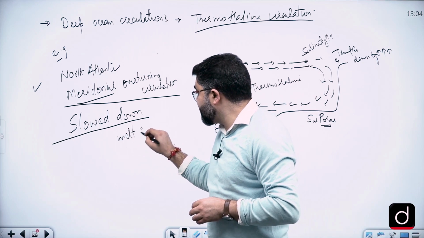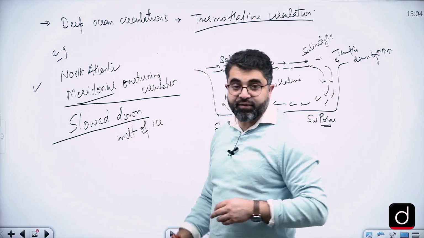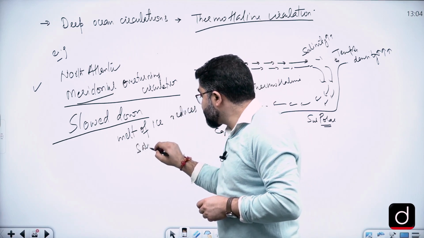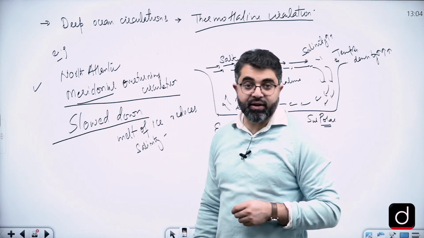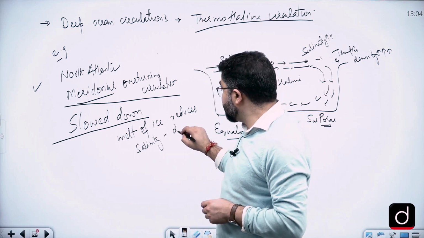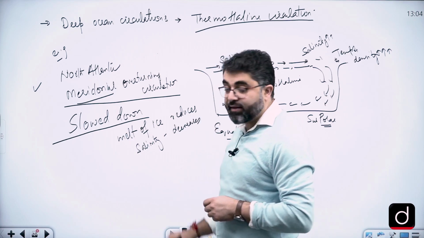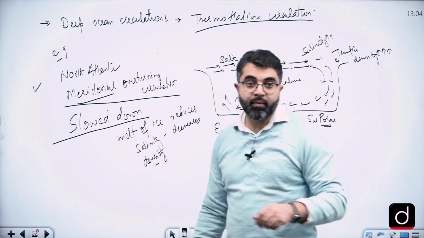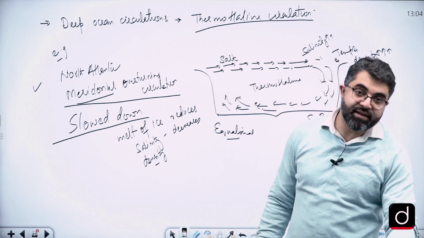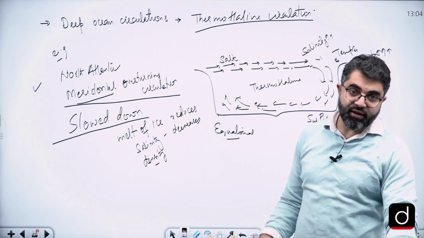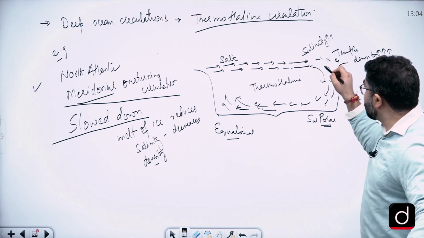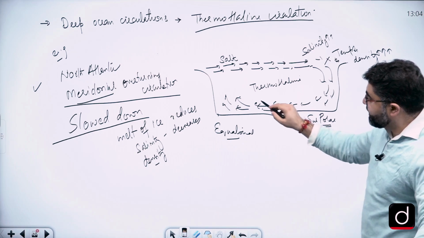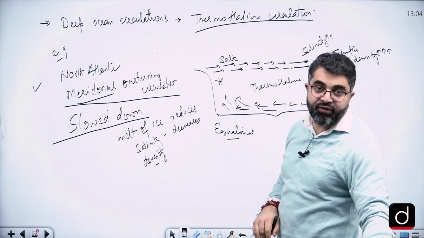Because the melt of ice is fresh water, which reduces salinity and that further decreases the density of water. If the density of water decreases, it will not sink, and if it does not sink, this will slow down the circulation.